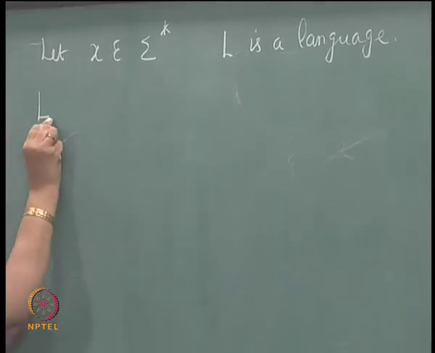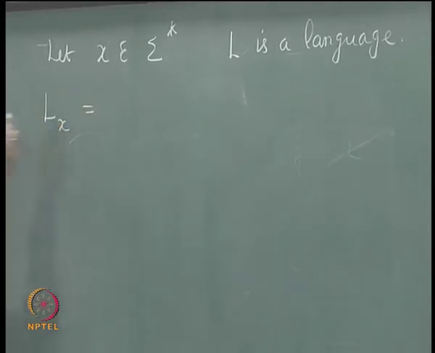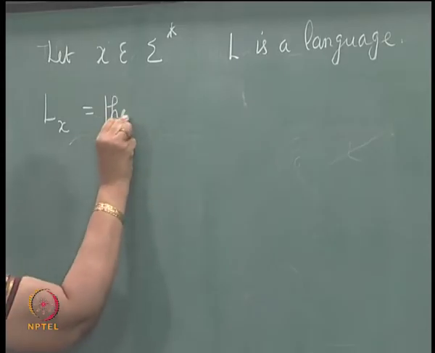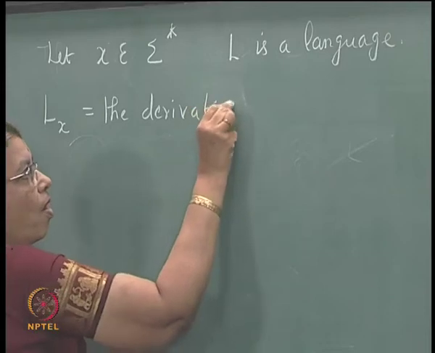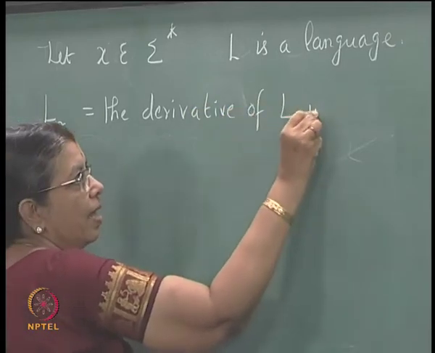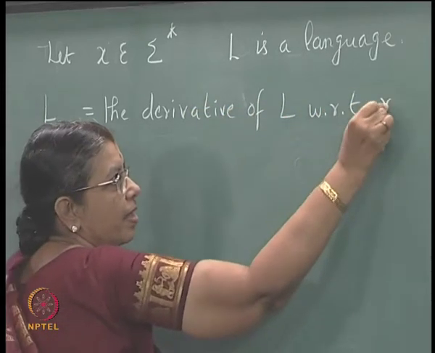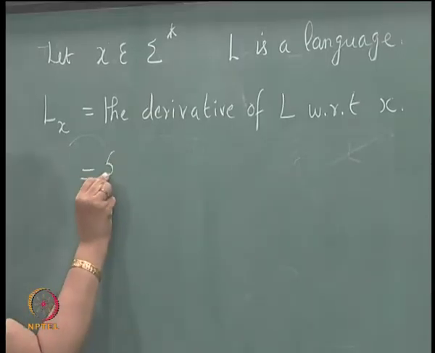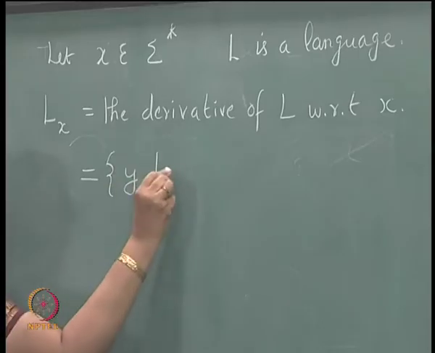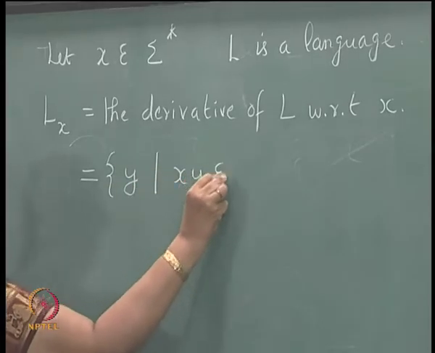We denote by L of x, L with a subscript x, this is called the derivative of L with respect to x. What is this language? This is the set of strings of the form y where xy belongs to L.